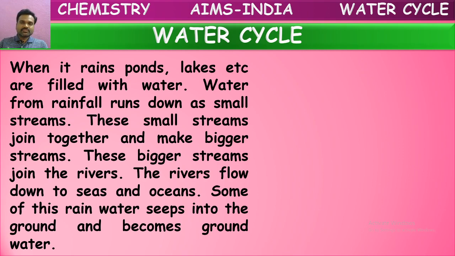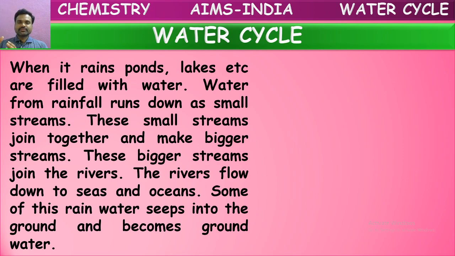These bigger streams join into the rivers. These rivers flow down into seas and oceans. So finally the rainwater reaches the oceans again.